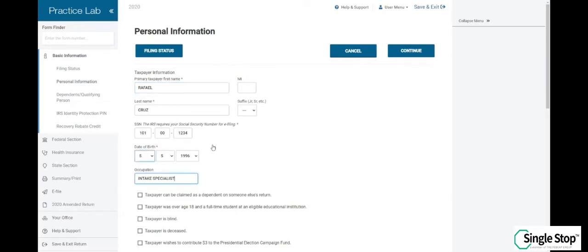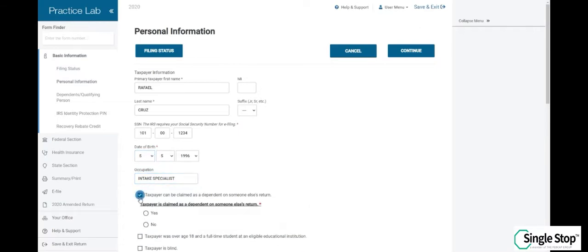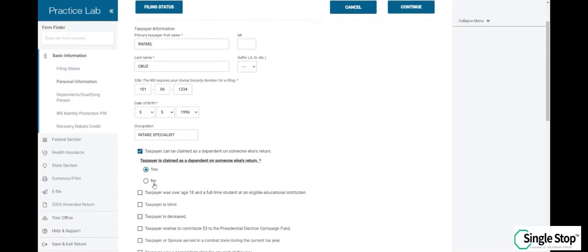We know that he's a dependent on his parents' return, so make sure that you check the box stating that taxpayer can be claimed as a dependent on someone else's return. We also know that he's older than 18 and a full-time student at an eligible educational institution. Go ahead and check that box as well.